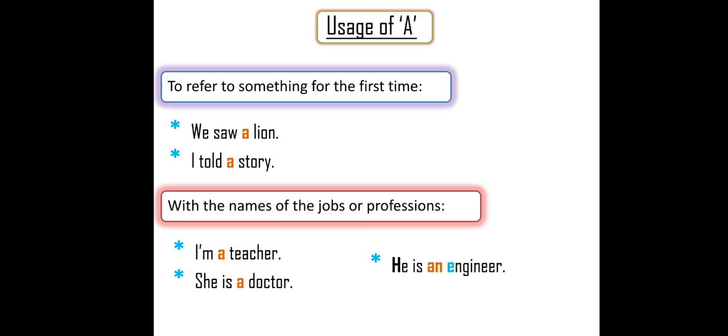He is an engineer. Look at, engineering is a profession. So the word engineer started with the letter E and the sound is 'en'. Engineer, so an comes. Okay.